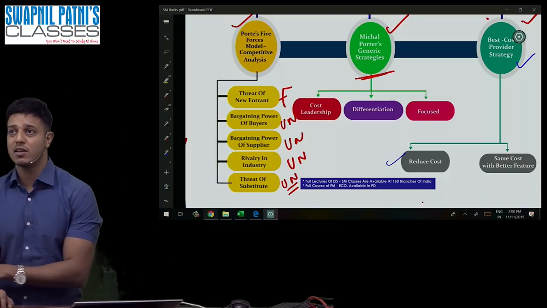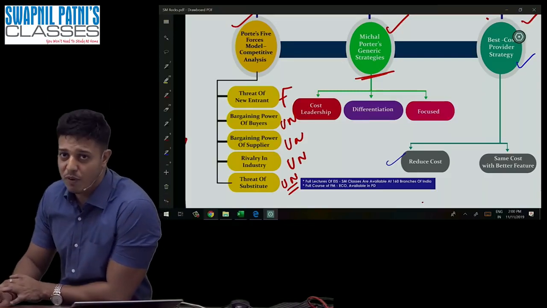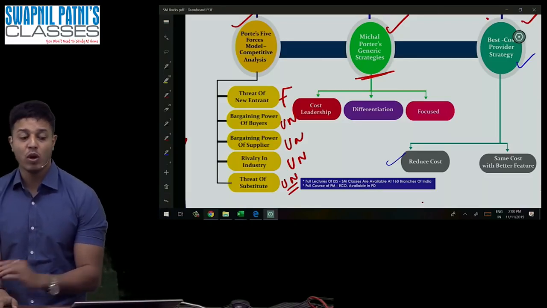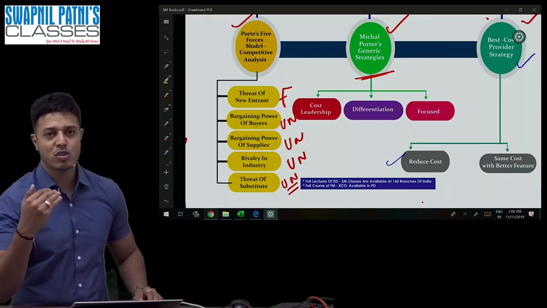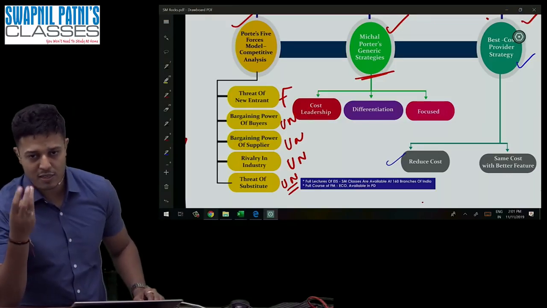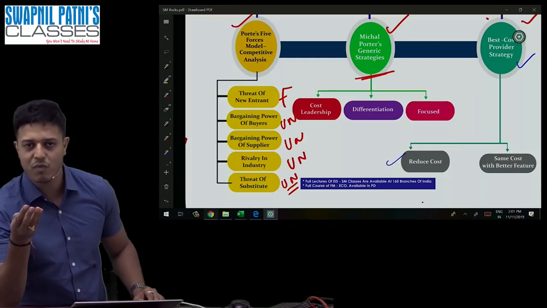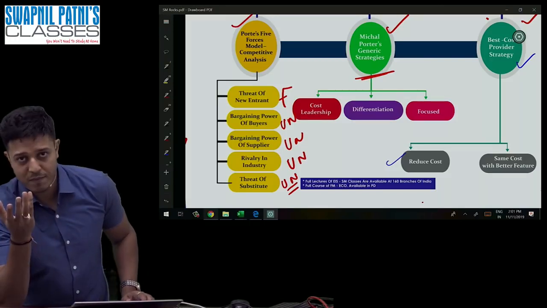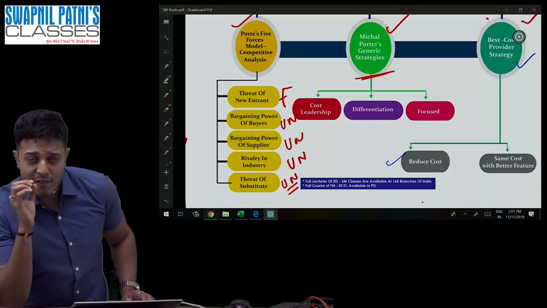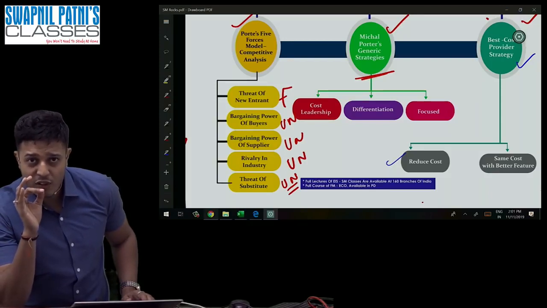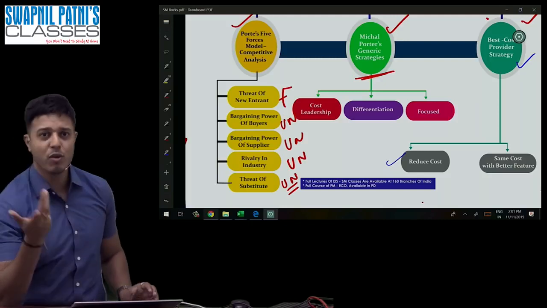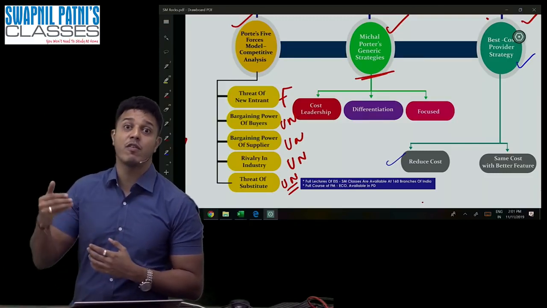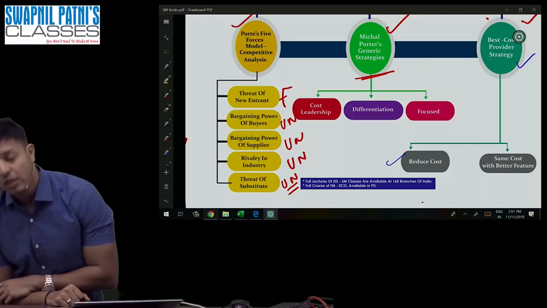But one of my students asked me, sir, tell me any business where you find all the points favorable. I don't think there is any business nowadays available in India where you get all the points favorable. Then what is the use of Porter's 5 forces? Whenever you want to start any industry, suppose cement industry, petroleum industry, or entertainment industry, whatever industry you want, you have to check and compare where you find more favorable points. I'm 100% sure there will not be any industry left in India where you'll get all the points favorable. I know you'll be getting unfavorable points everywhere, but you have to compare and understand where you are getting more favorable points. Any industry giving you more favorable points will be chosen.